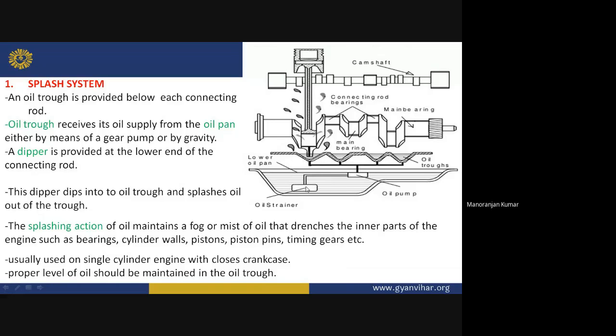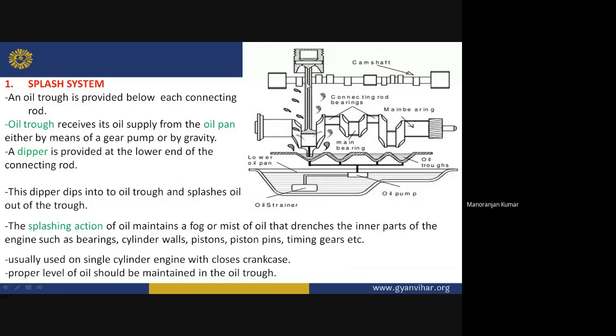Okay, and also one dipper is provided at the lower end of the connecting rod. Here, this is the dipper. Okay, so what does this dipper do? This dipper dips into the oil trough and splashes oil out of the trough.